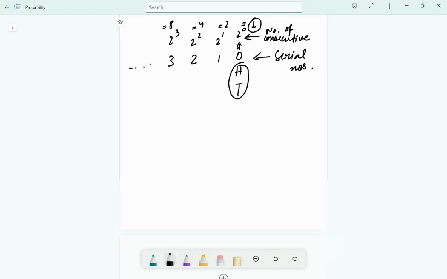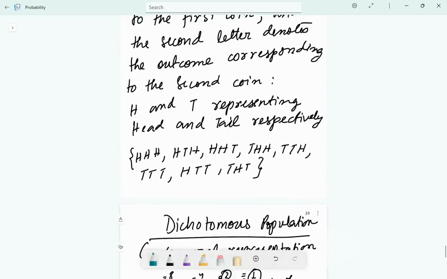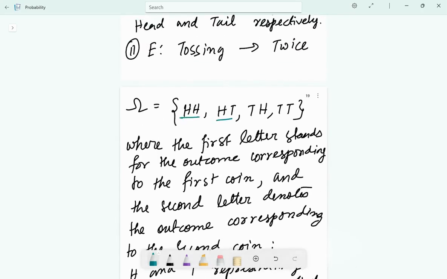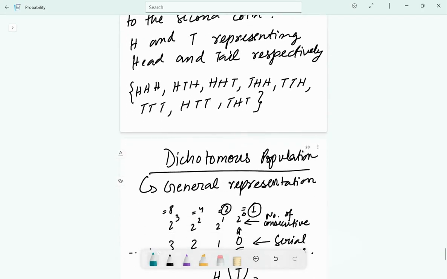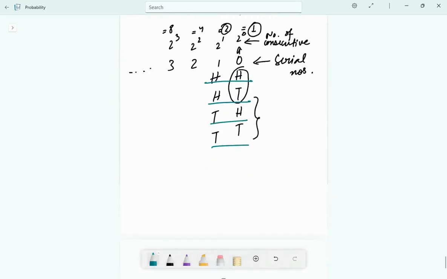Very well. Now for the next one, tossing a coin twice. How will you write it? Here it is 2. Remember, the number of consecutive similar terms is 2. Then we will write HH and TT. And in this column, we will write again H and T. Then the outcome will be HH, HT, TH and TT. Can we please see, HH, HT, TH, TT? So yes, we are getting it. The trick is working.